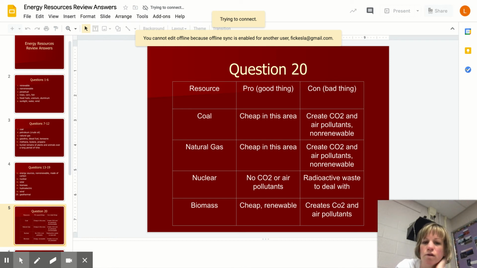Also, coal is non-renewable. Now we have to be careful there. It's kind of a bad thing, but both coal and natural gas reserves are still pretty plentiful. So I would say the worst con is the CO2 and the air pollutants.